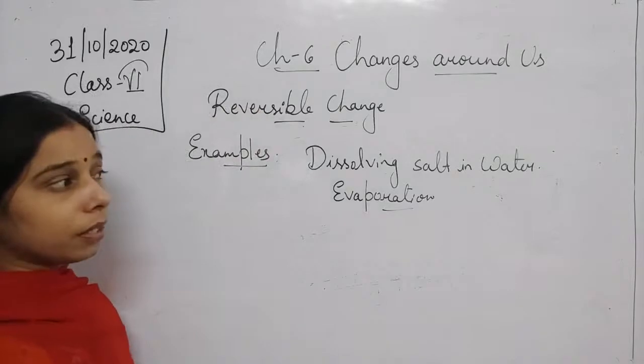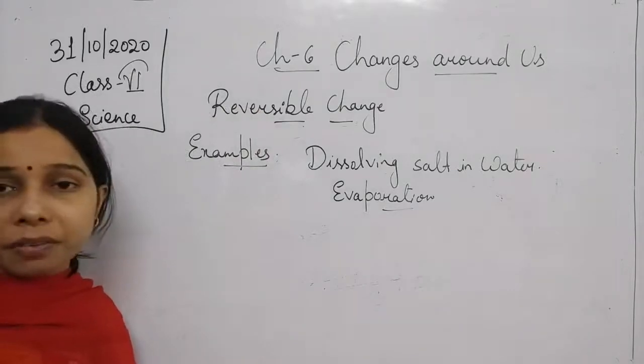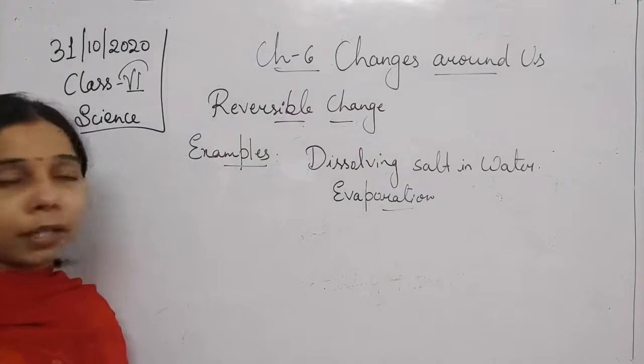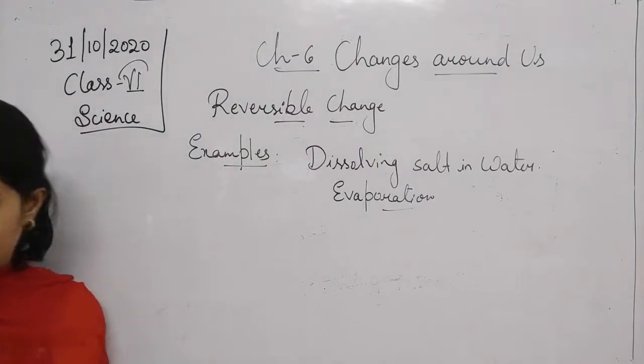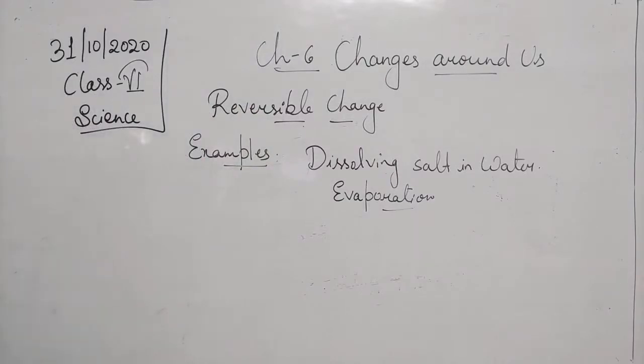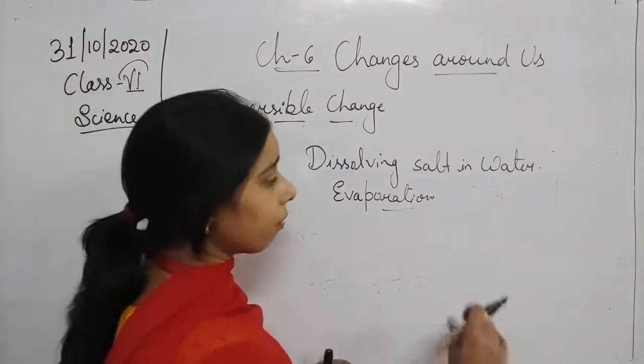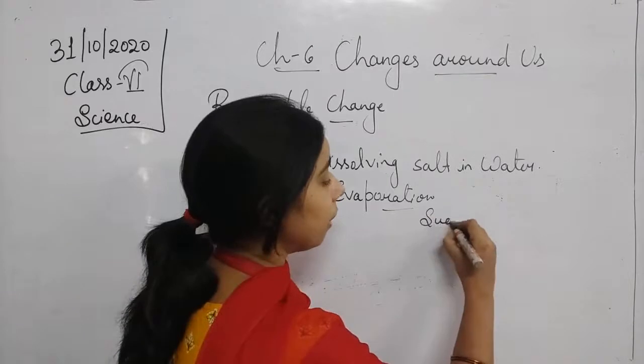So this is also an example of a reversible change in which salt can be obtained by the process of evaporation. Instead of a salt, you can take any of the examples, students, like sugar.